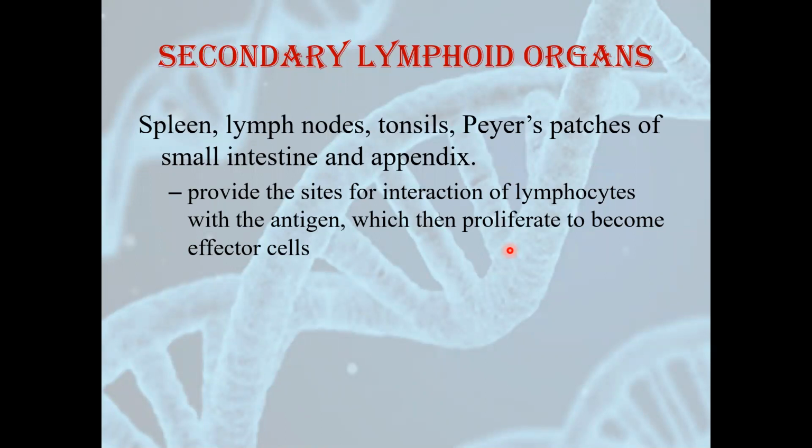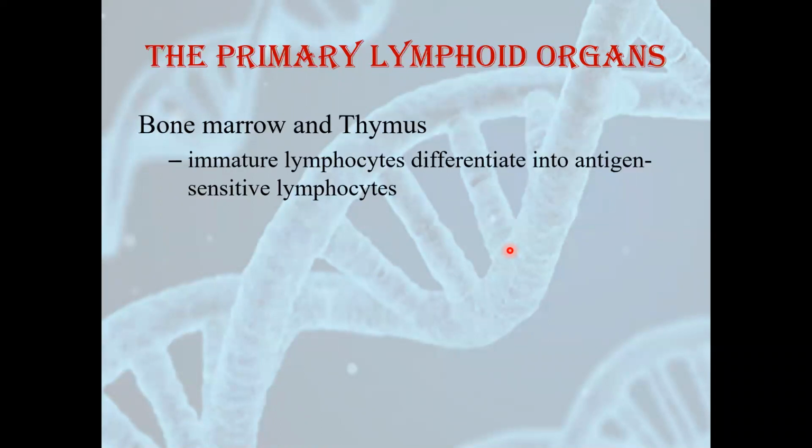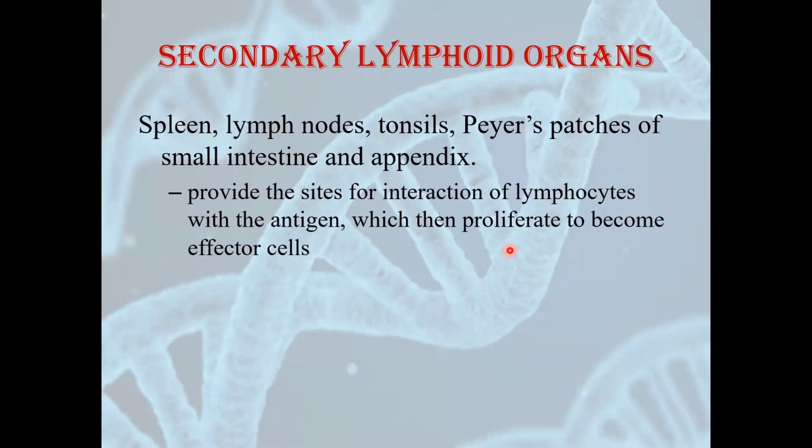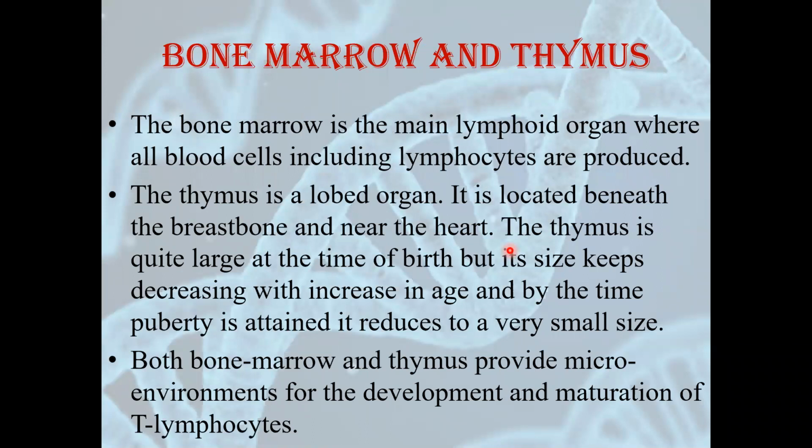Secondary lymphoid organs are spleen, lymph nodes, tonsils, Peyer's patches of small intestine, and appendix. They provide the sites for interaction of lymphocytes with the antigen, which then proliferate to become the effector cells. So the functions of primary lymphoid organs and secondary lymphoid organs are different. Let's see one by one. First, we'll see primary lymphoid organs, that are bone marrow and thymus.